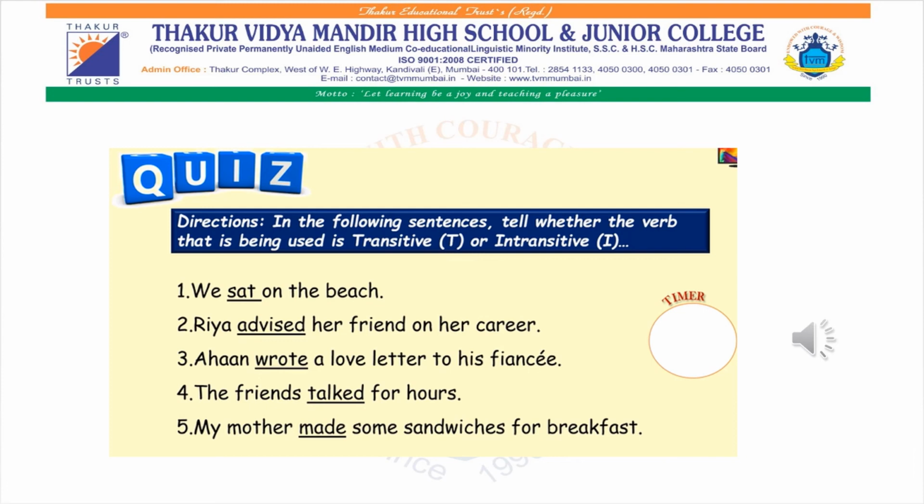Okay, so here are five sentences. You have to identify and write whether each sentence is transitive or intransitive. Remember my trick: a transitive sentence will always have an object, an intransitive sentence won't have an object at all, but an intransitive sentence will have an adverb just after the verb or a prepositional phrase like on, as in, we sat on the beach. Now on is a preposition. Keep that in mind and check whether you are getting the correct answer.